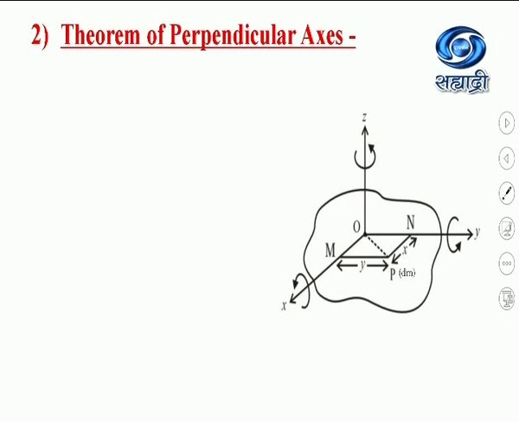Now, this x-axis is at a distance of y from the mass dm. Again we are considering that this body is composed of a large number of tiny particles, each of mass dm. Consider one such mass dm situated at point P. Now, this x-axis is at a distance of y from this mass dm, because this line and this y-axis are parallel to each other.